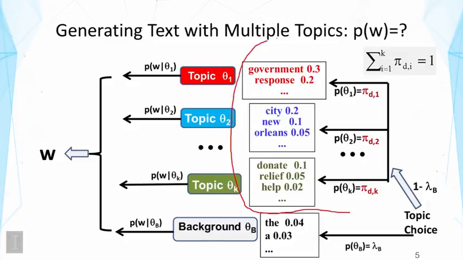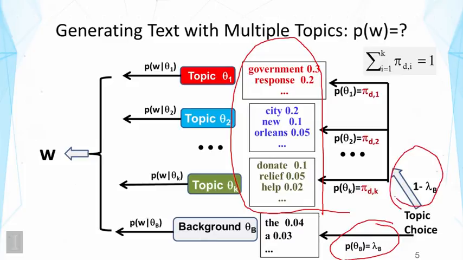All these are topics that we assume exist in the text data. So the consequence is that our switch for choosing a topic now is a multi-way switch. Before it's just a two-way switch. We can think of that as flipping a coin. But now we have multiple ways. First, we can flip a coin to decide whether we will talk about the background. So it's the background lambda sub b versus non-background. So this 1 minus lambda sub b gives us the probability of actually choosing a non-background topic.